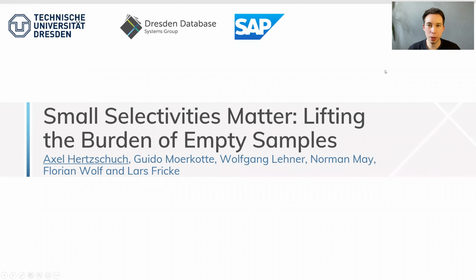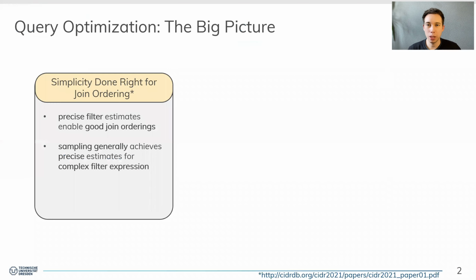I'm a PhD candidate from Technische Universität Dresden, and this joint work with SAP is about very selective queries and how to deal with them. In our recent work, which has been published at the CIDR conference, we show a tight connection between precise selectivity estimates and good join orderings. And we also showed that sampling generally achieves such precise estimates.